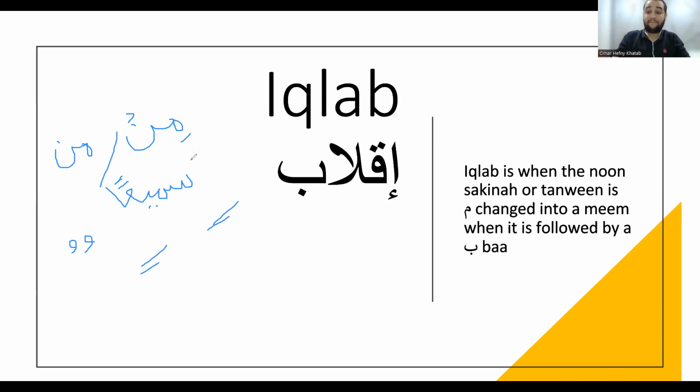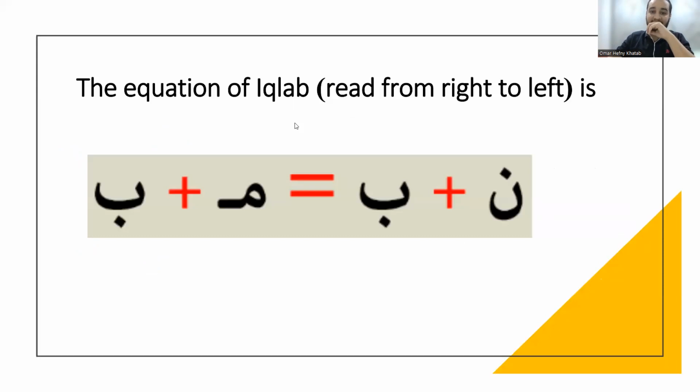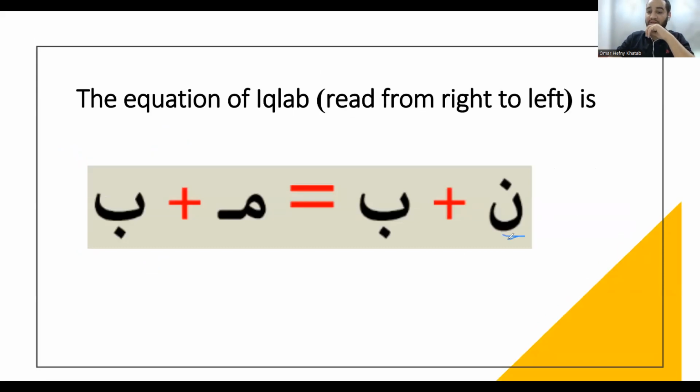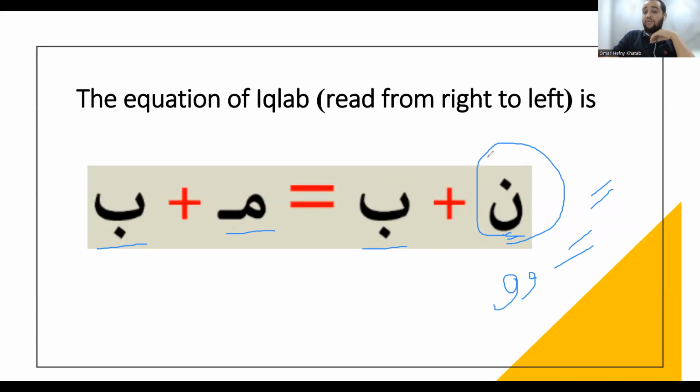Min and sami'an. So what are we going to do? We're going to change them into meem when followed by ba. So let's look at our equation and understand what is Iqlab. Our equation is noon plus ba equals meem plus ba. So the letter that changes here is noon or tanween. We're going to change it into meem when it's followed by ba.